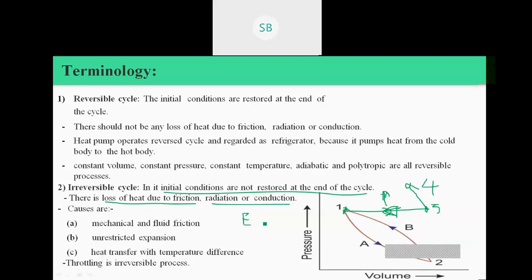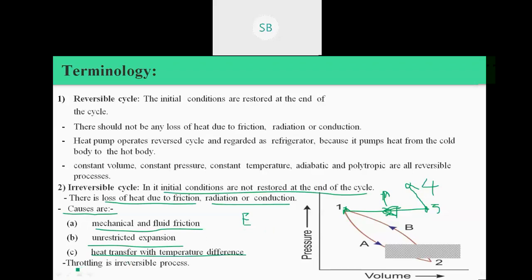The causes behind that are: first, mechanical or fluid friction; second, unrestricted expansion. If there is free expansion, it is very difficult to restrict it. Another is heat transfer with a temperature difference. Whenever heat transfer takes place naturally, we cannot restore the original state of the system.